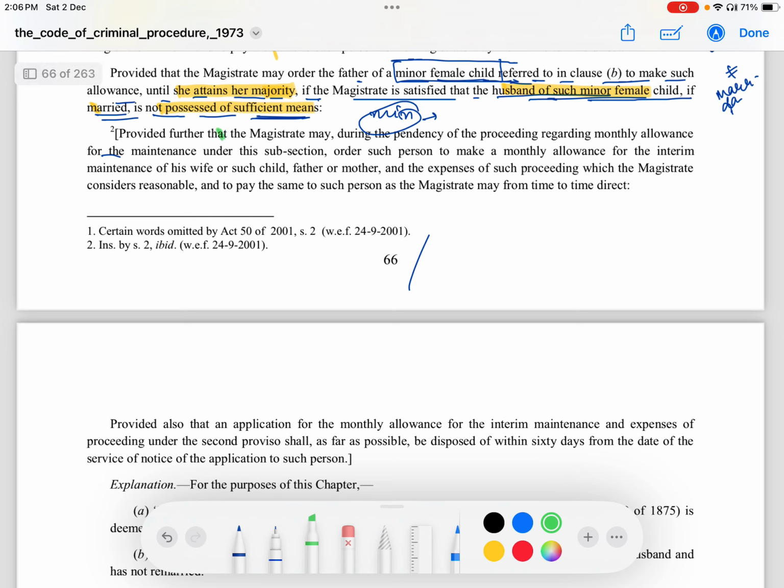Provided further, the magistrate may, during the pendency of the proceeding regarding monthly allowance for the maintenance under this subsection, order such person to make a monthly allowance for the interim maintenance of his wife or such child, father or mother, and the expenses of such proceeding which the magistrate considers reasonable, and to pay the same to such person as the magistrate may from time to time direct.